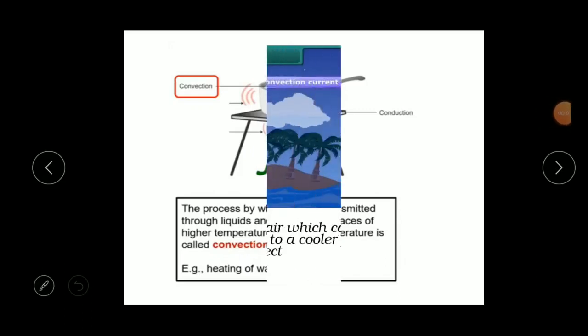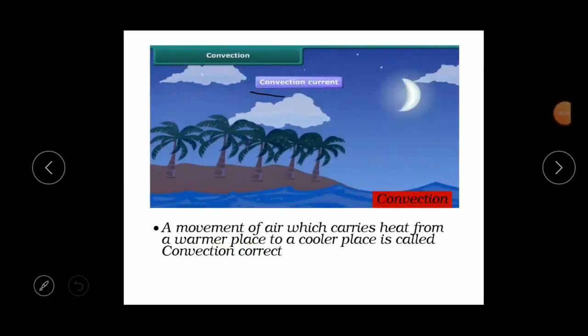Okay, the next one is a convection current. What is the meaning of convection current? In convection, heat is carried by moving gases like air and by moving liquids like water.